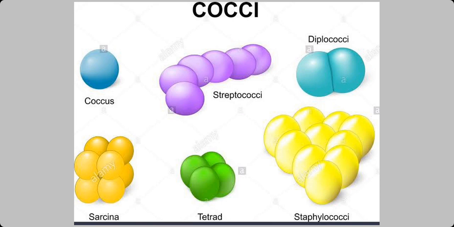Then now see the violet color, streptococci. Streptococcus means it forms like a chain. So it is called streptococci. If it occurs in bunches, then it is called, see this yellow color last one, staphylococcus. Staphylococci. So these are the different types of cocci. If it sticks together in pairs, diplococcus. If it forms a chain, it is called streptococcus. If it occurs in bunches, staphylococcus.